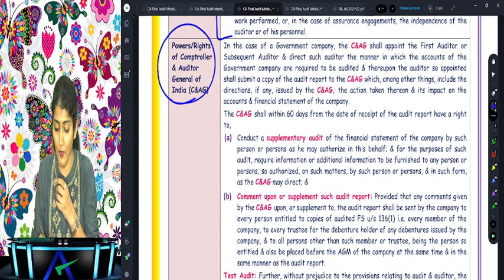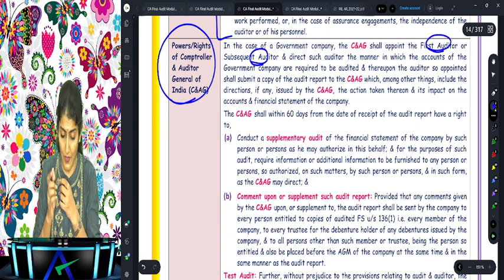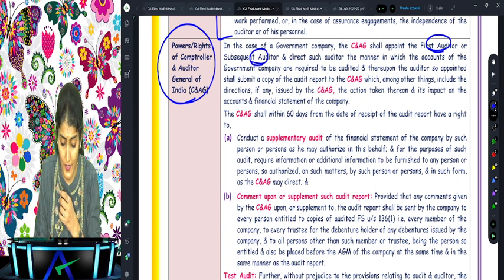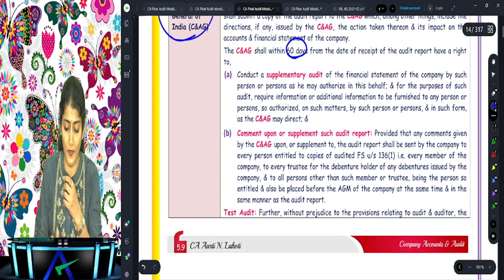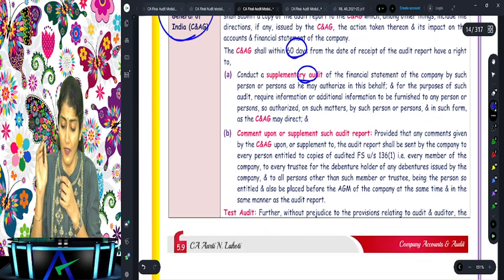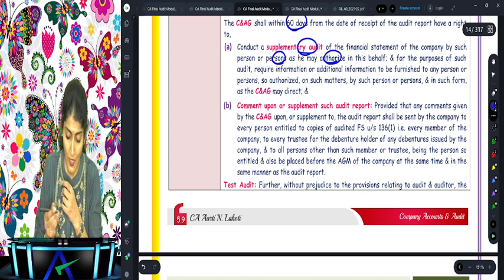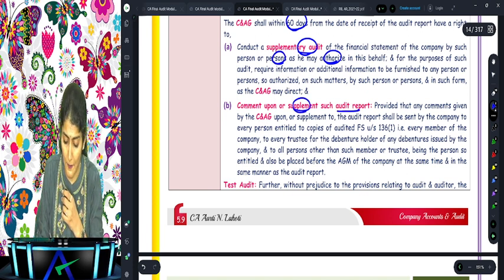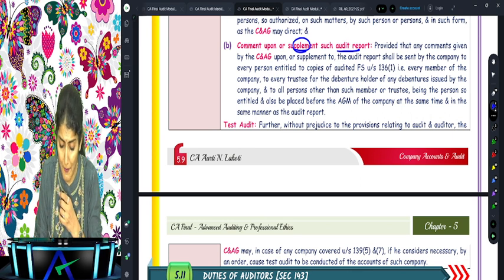What are the powers of CAG? Appoint the first auditor and the subsequent auditor, and also issue directions to this auditor regarding the work to be done. Then within 60 days from the date of receipt of the report, they can conduct a supplementary audit by any person authorized in this behalf. Also they can issue a supplementary audit report. Yes, this report also has to go to every member of the company.